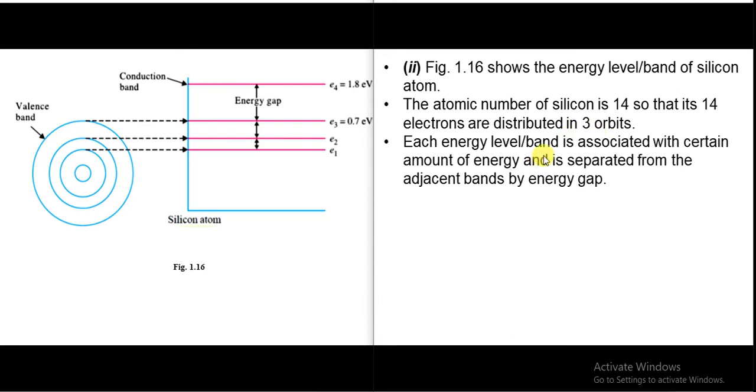Each energy band is associated with a certain amount of energy, and it is separated by an energy gap. This energy gap is also known as the forbidden energy gap, and it lies between the conduction band and the valence band. If you remember the diagram, I will show you again.